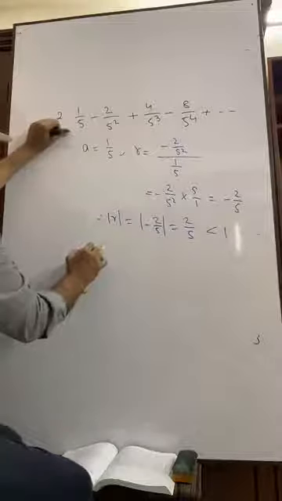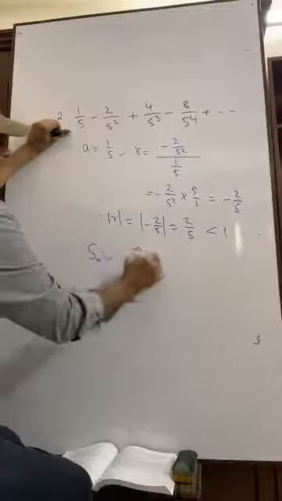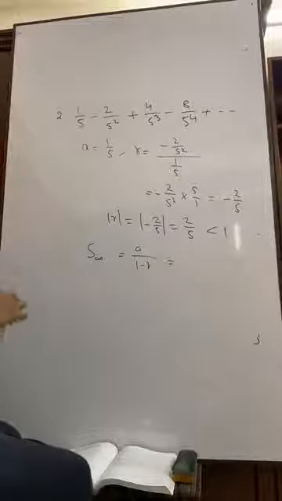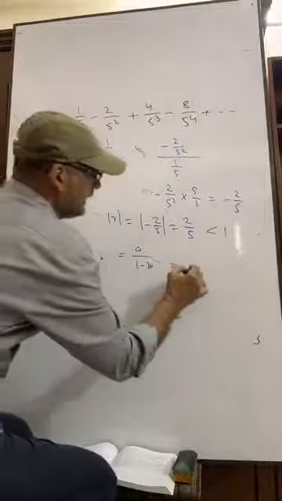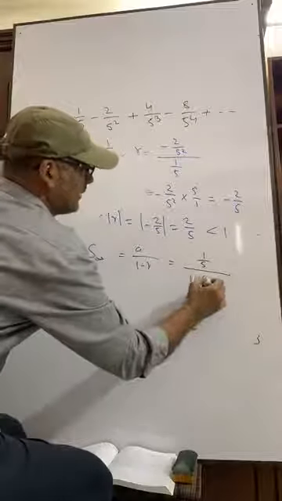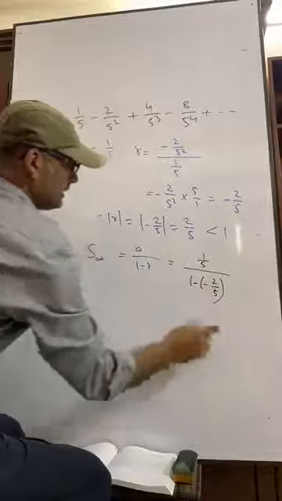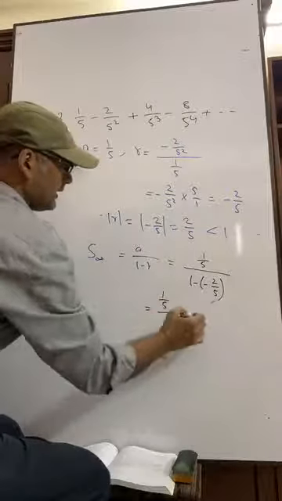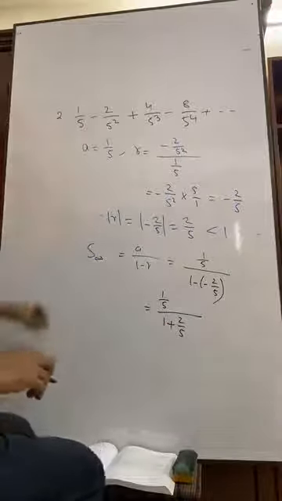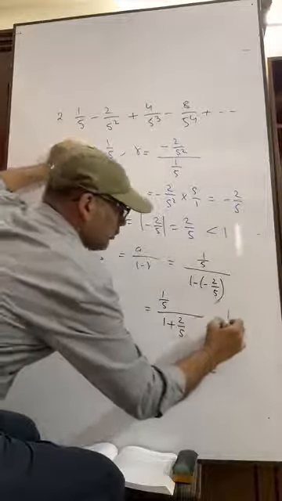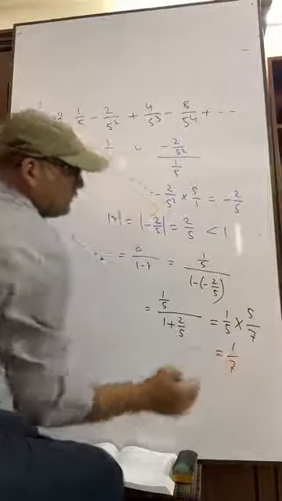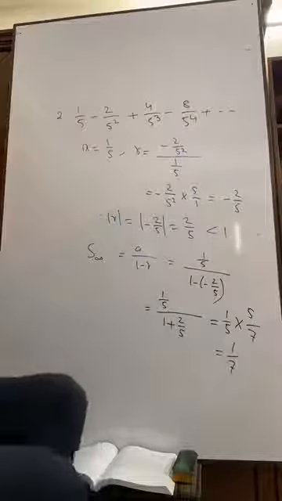Now, what is the formula? S infinity is equal to A by 1 minus R. What is the value of A? A is 1 by 5. Then what is R? R is minus 2 by 5. That means 1 by 5 divided by 1 plus 2 by 5, which is equal to 1 by 5 into 5 by 7, that is 1 by 7. Okay.